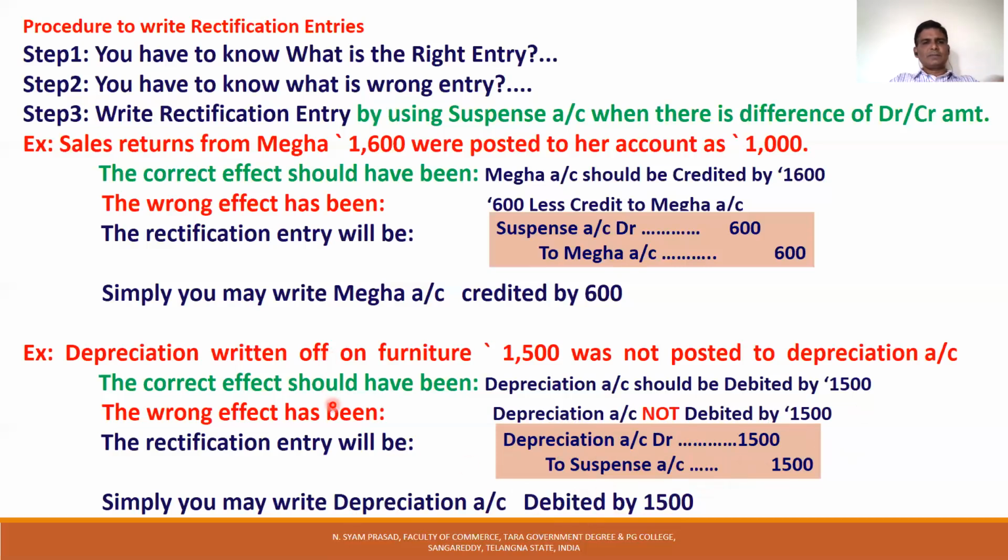But the first two, the correct effect and the wrong effect, are only your rough work. You need not write them anywhere. This is rough work. What is right? What is wrong? The rectification entry is the only answer. Simply you may write depreciation account debited by 1500.